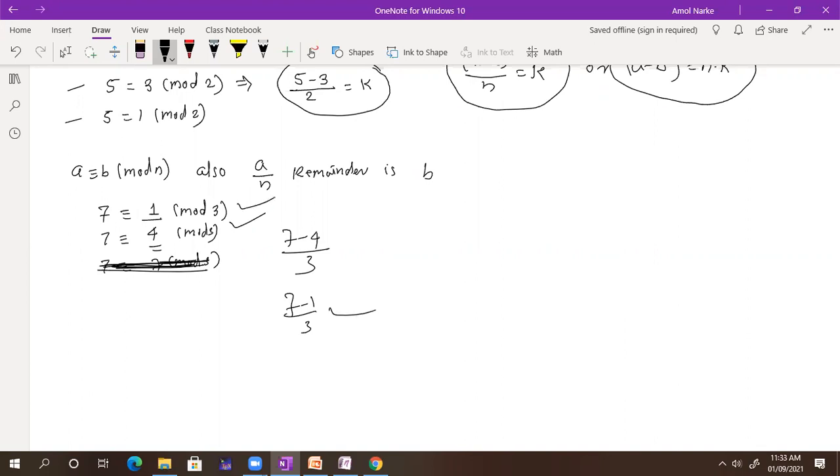Okay. Got it? So suppose you have 143 congruent to dash mod 7. Tell me what is the value here? What you need to do is find 143 divided by 7. You are getting remainder 3. Someone is saying, sir, it is 3. It is correct. I'm saying 143 is also congruent to 10 mod 7.